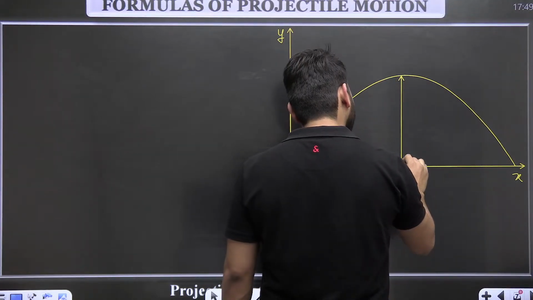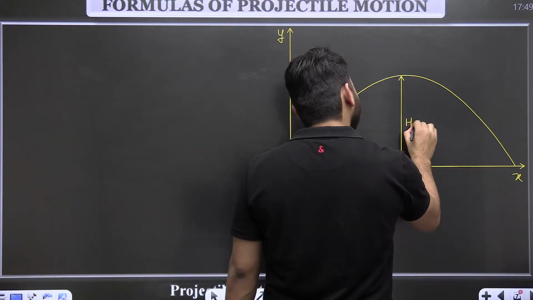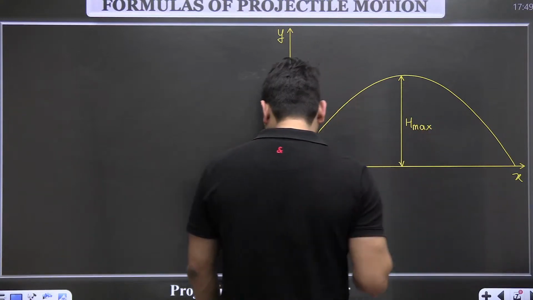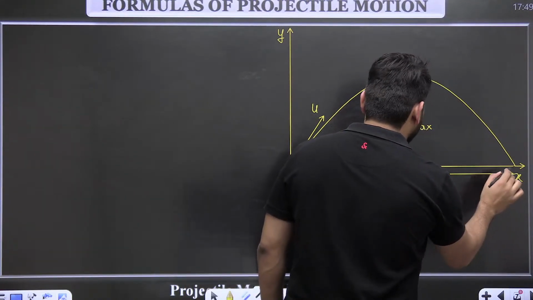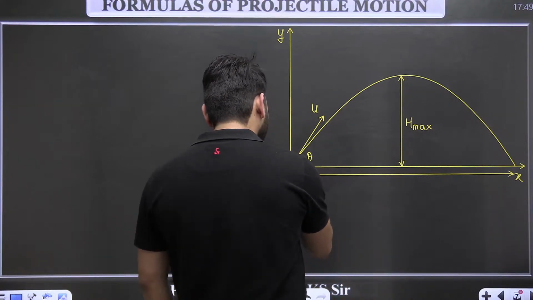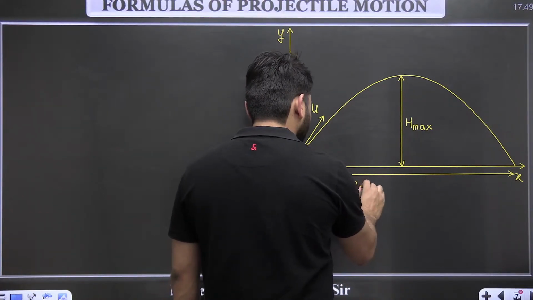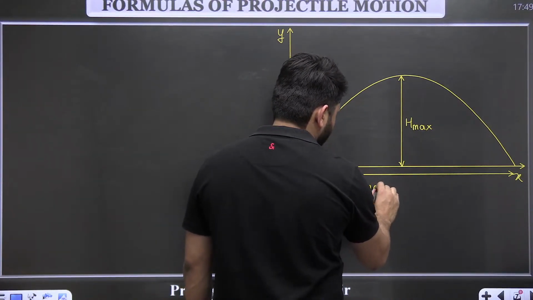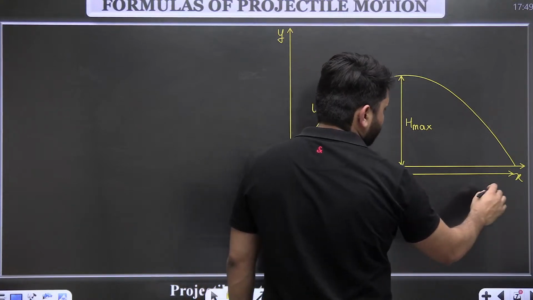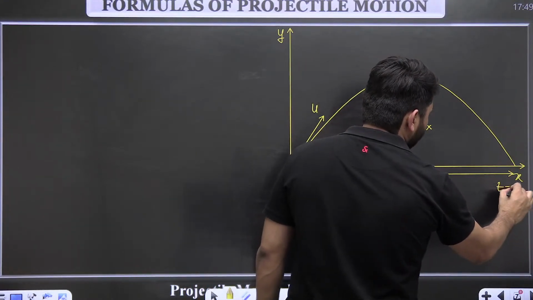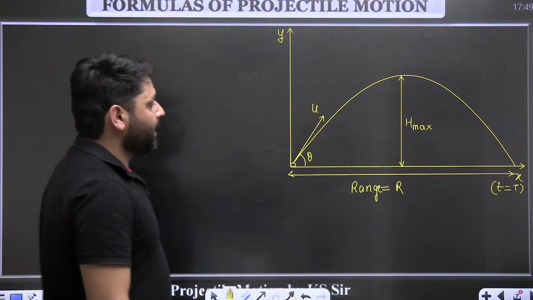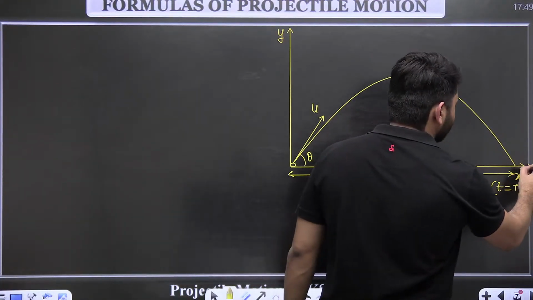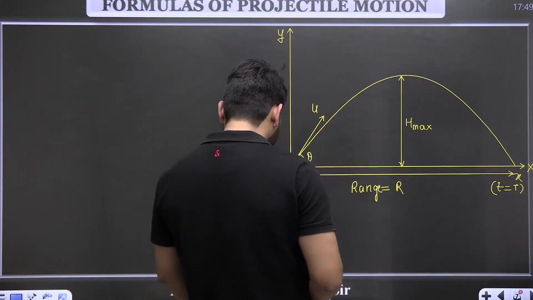This height is called h max. This distance is called horizontal range, capital R. Time at this point is called the time of flight. When the particle falls on the ground, that time is called the time of flight. So x-axis, and that is the y-axis.